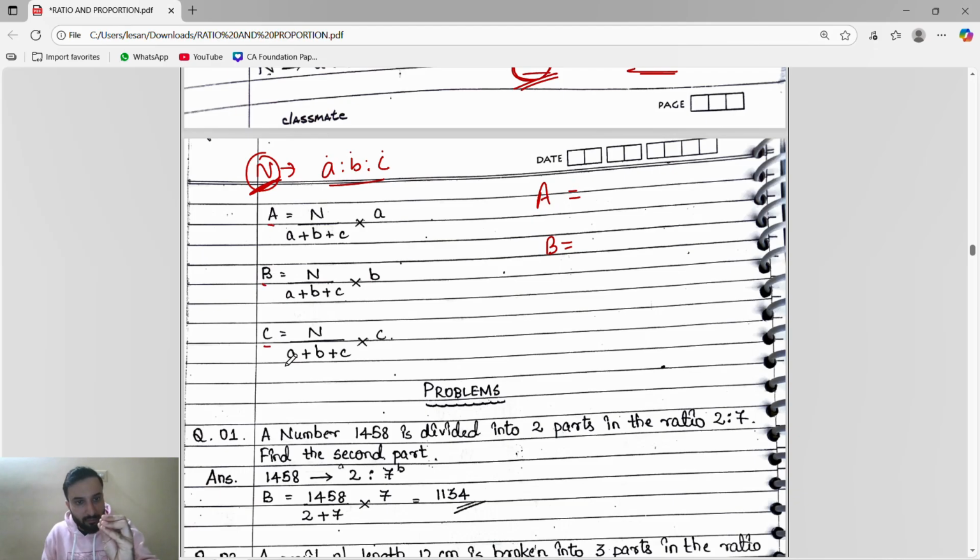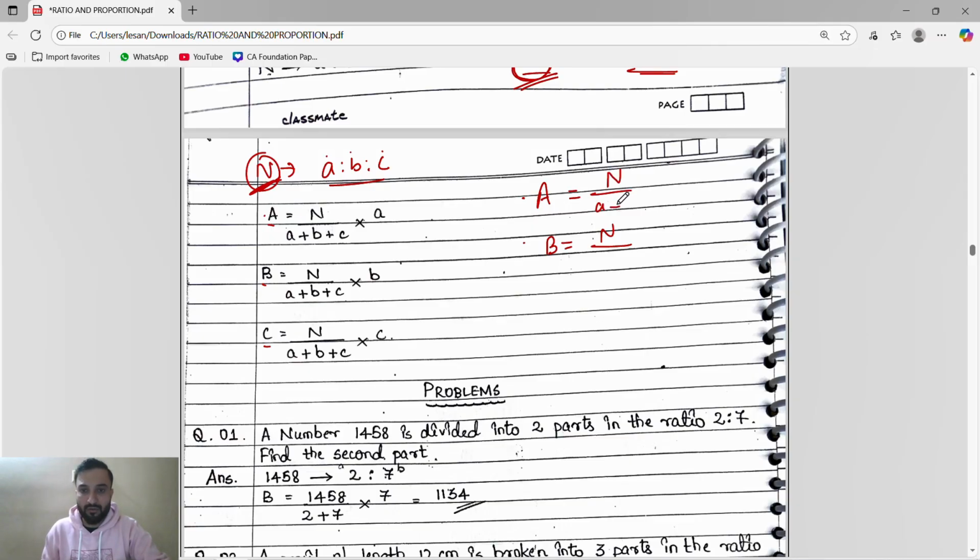Whatever the number is, we have to see how many ratios it is in. If it is in 2 ratios, it will divide into 2 parts. If the number is in 3 ratios, it will divide into 3 parts. The formula will remain the same: number divided by sum of ratios.